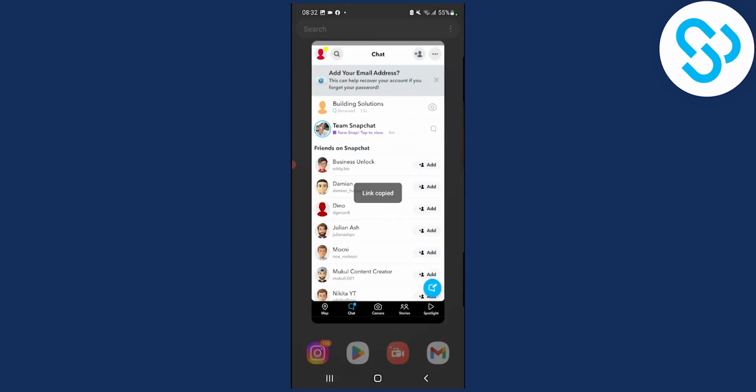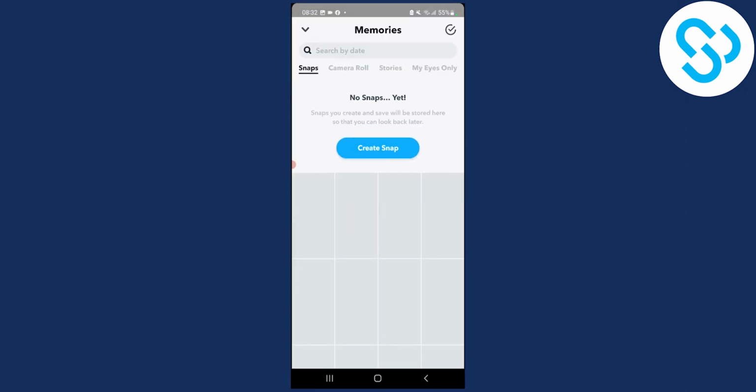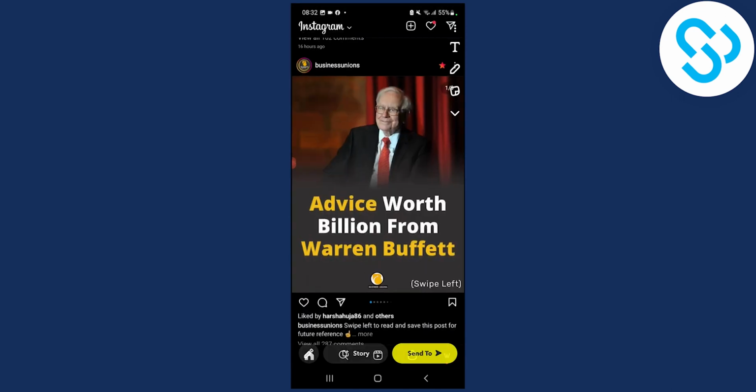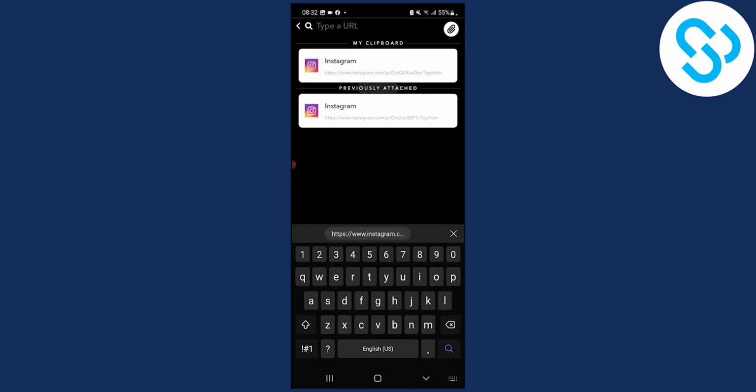Now we can go back to Snapchat here. We can go here to the camera roll right here, camera roll. And then we can click on the post, right? And then obviously what we can do is we can go here and we can add links, right? Here where it says add link, or where it's basically like an icon to add link, you can click here